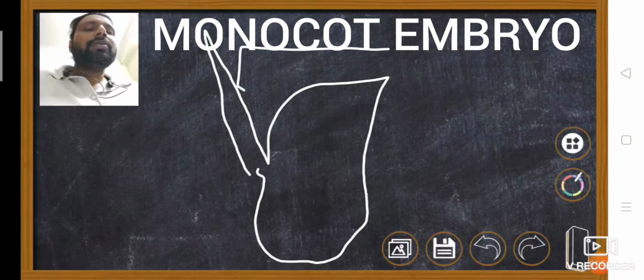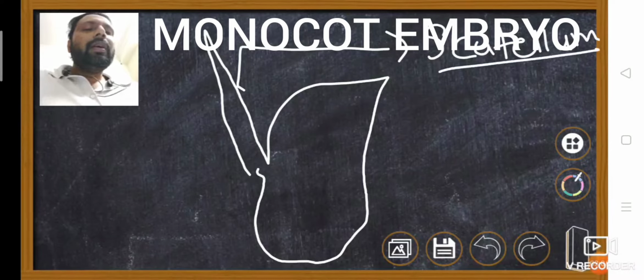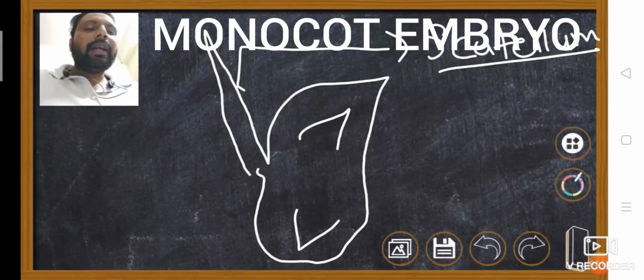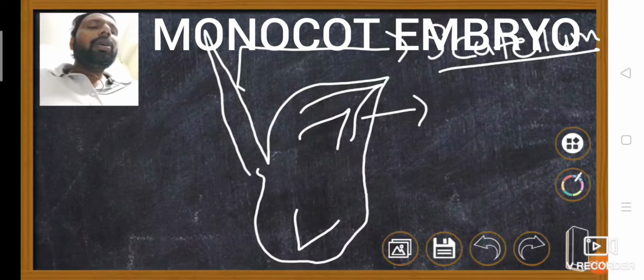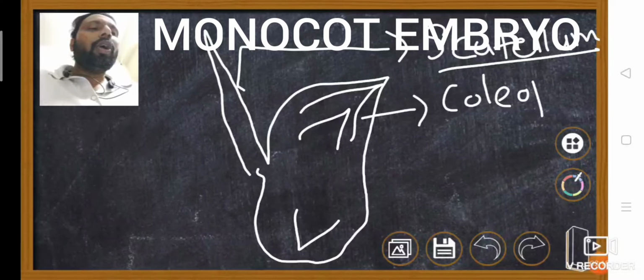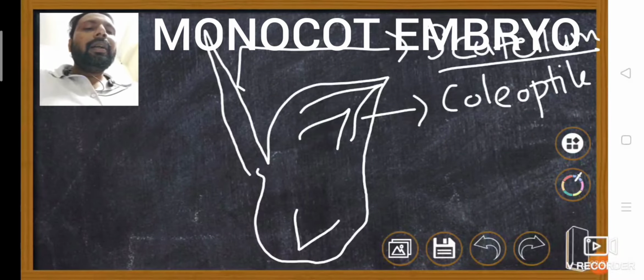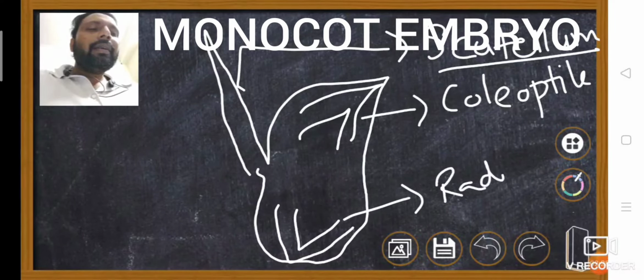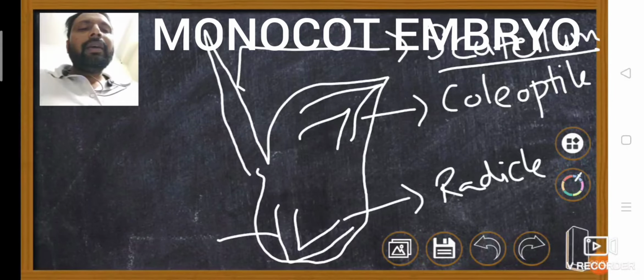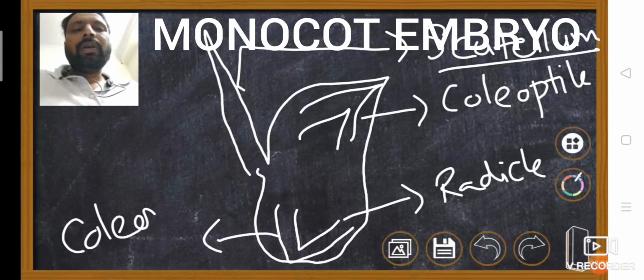This cotyledon is also called scutellum. This is scutellum, and this embryonal part, plumule, is present, and this is the radicle. Plumule is covered by a protective structure called coleoptile. And here the radicle, which is surrounded by a protective layer, is covered by coleorhiza. This is coleorhiza.